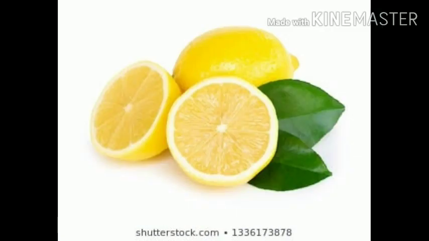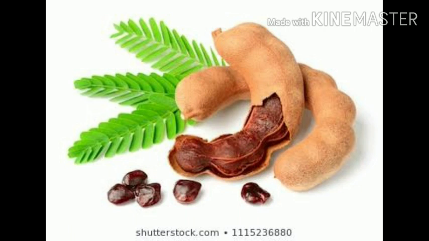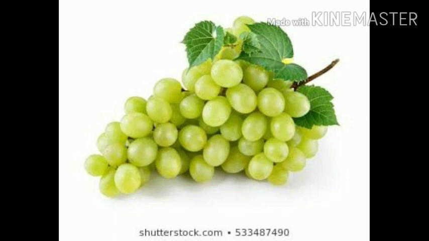Now let's see the examples of sour taste. First is lemon, oranges. What is this? Tamarind. The sour grapes.